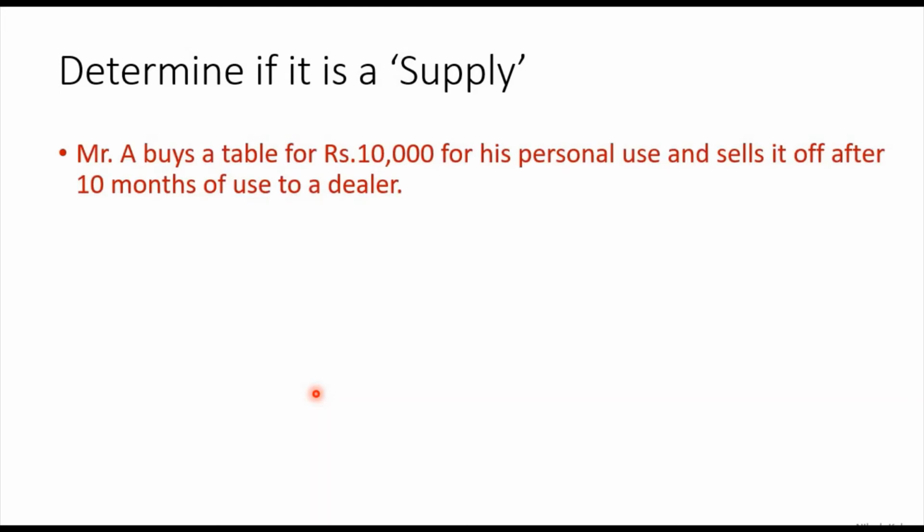Mr. A buys a table for rupees 10,000 for his personal use and sells it off after 10 months of use to a dealer. Read this question again and again. Pause the video. I repeat, pause this video. Read this question and think of your answer. Is it a supply? If yes, say yes. If no, say no. Pause the video and answer.